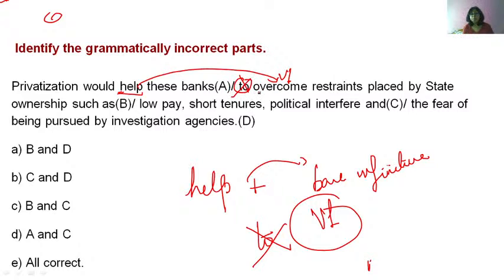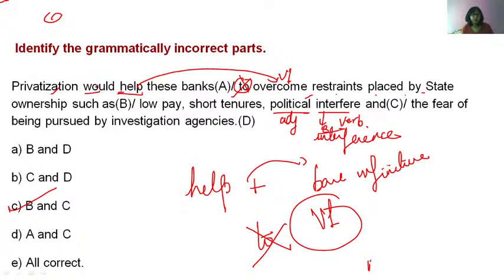Fine. Would help these banks overcome restraints placed by state ownership such as low pay, short tenures, political interfere, and the fear of being pursued by the investigation agencies. Interfere is a verb. Political is an adjective. So here you need a noun, not a verb. So instead of interfere, it should be interference. So the errors are in part B and C. Option C.